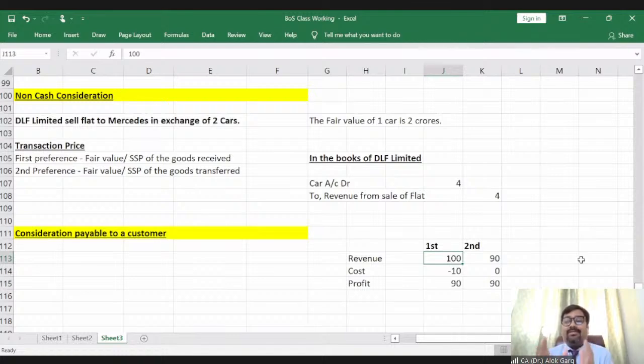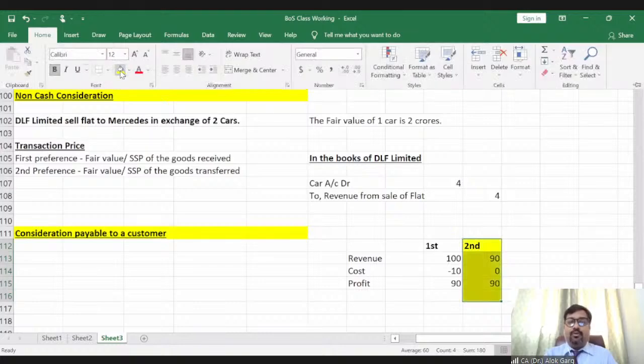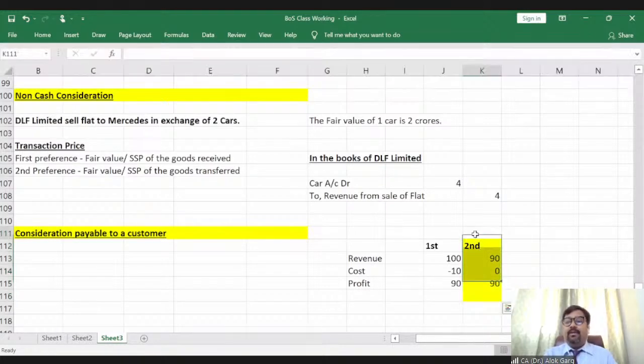But here, this transaction is related to the 100 rupees transaction, and hence it will be considered as a reduction in the transaction price, reduction in the revenue, right? So in this case, what will be the appropriate treatment? The appropriate treatment is the second treatment. Understood? So this will be the appropriate treatment.